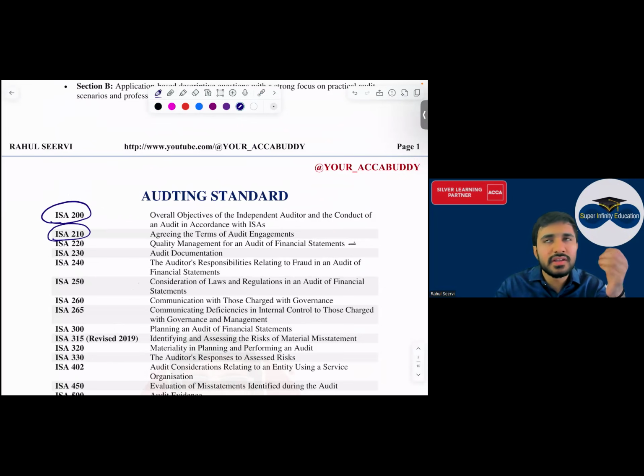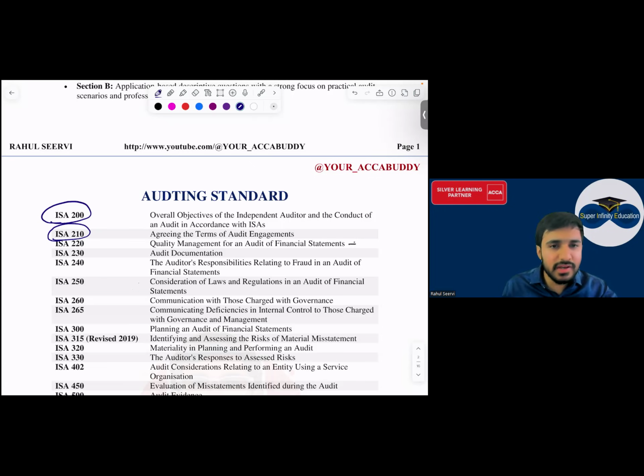And then we did in the basic class review engagement. Then we did reasonable assurance, limited assurance, we did a lot. Then everyone, as I mentioned, there are 200 series, 300 series, 400, 500, 600, 700. These are very important to understand the audit procedure, how an audit is done. But when coming to the exam, as I mentioned, it's totally different to clear your exam, so we'll focus on that also.